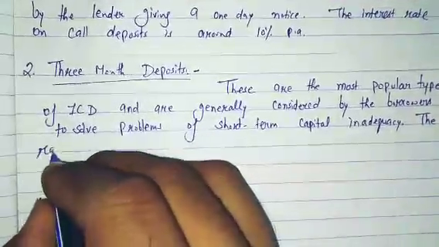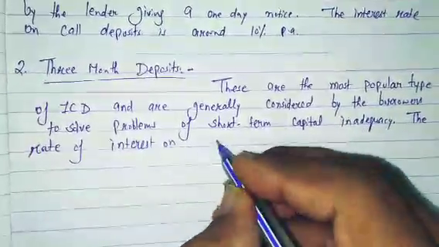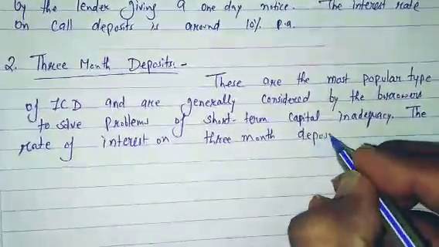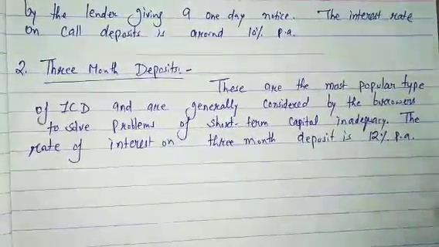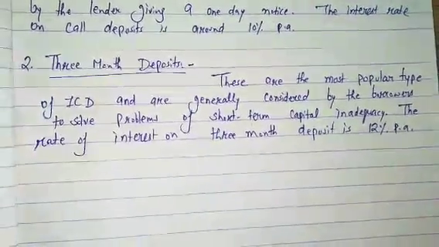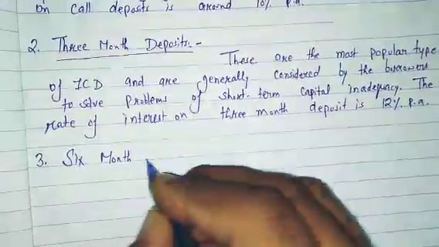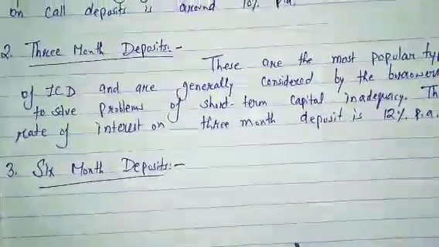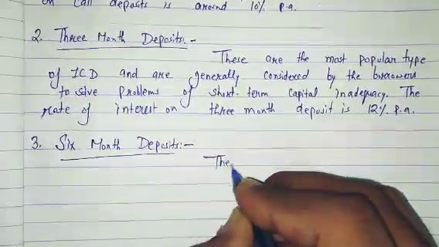The rate of interest on 3 months deposits is 12% per annum. So you can see that in the call deposit the rate of interest is 10% per annum, while in the 3 months deposit the rate of interest is 12% per annum. Now the third type is the 6 months deposit. This is the third and last type of ICD. You know from the name that it relates to a 6 month loan.